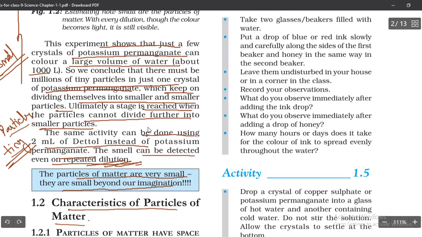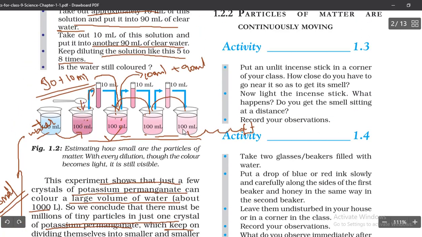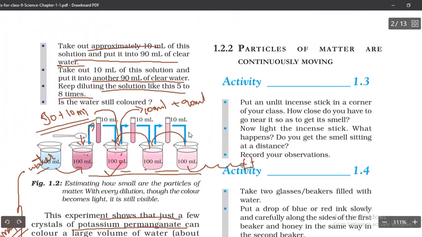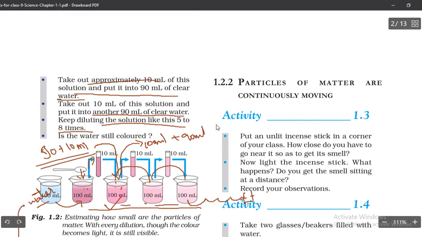Let us go for the second characteristic here. Particles of matter are continuously moving. The first point we learned is that particles are tiny, and they have some space between them.